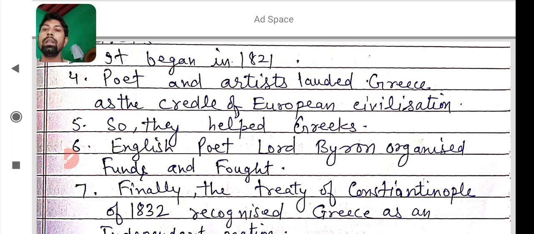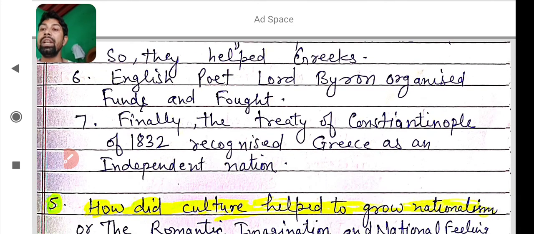And finally, the Treaty of Constantinople of 1832 recognized Greece as an independent nation. So it is a very important question for the objective type in the exam. So how did Greece get independence? What was the treaty? You will write that Constantinople Treaty of 1832.